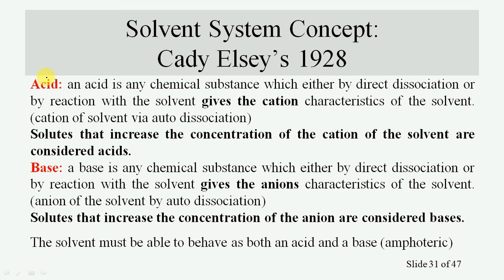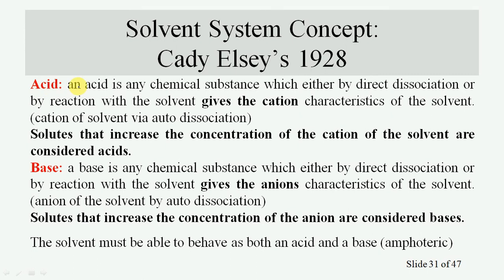The next one is the solvent system concept. It is also called the Cady-Elsey concept. This concept was proposed by Cady and Elsey in 1928. It depends upon the mode of self-ionization of the solvent. It explains the behavior of solutes in different solvents in terms of the various species they form in solution. Each solvent is considered as a parent of acid and basic species and undergoes self-ionization into cationic and anionic species.